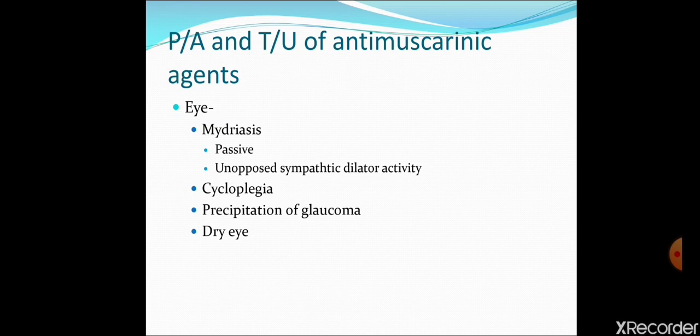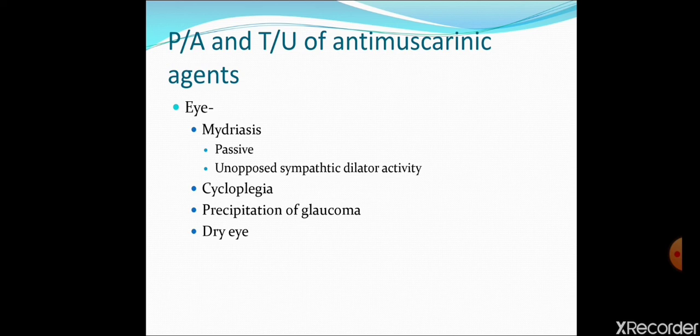So now we will discuss therapeutic uses of anti-muscarinic drugs with the help of the pharmacological effects we have discussed. As we have discussed, anti-muscarinic drugs or atropine will cause mydriasis. They will cause pupillary dilatation. As we discussed in the previous session, in the iris two types of muscles are present. One is circular muscles and the second type is radial muscles or longitudinal muscles. Both are the same thing.